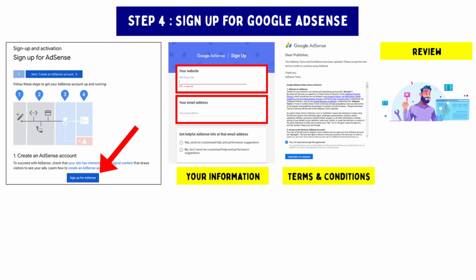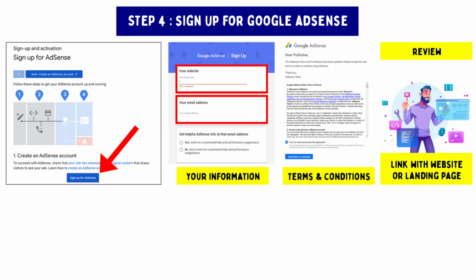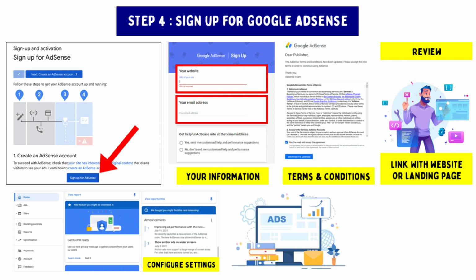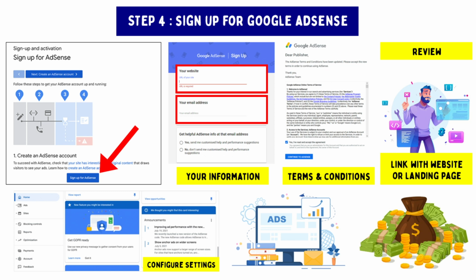Once your account is approved, link it to your website or landing page. This is typically done by adding a small piece of code to your website. Configure your AdSense settings, including ad formats, colors, and placement. Start displaying AdSense ads on your website or landing page and start earning money from clicks and impressions.